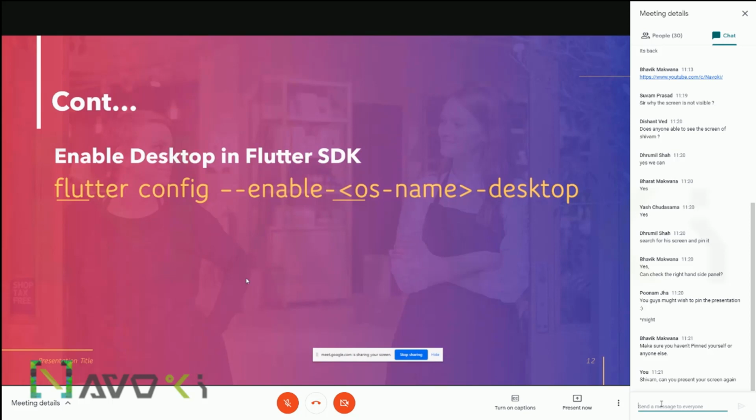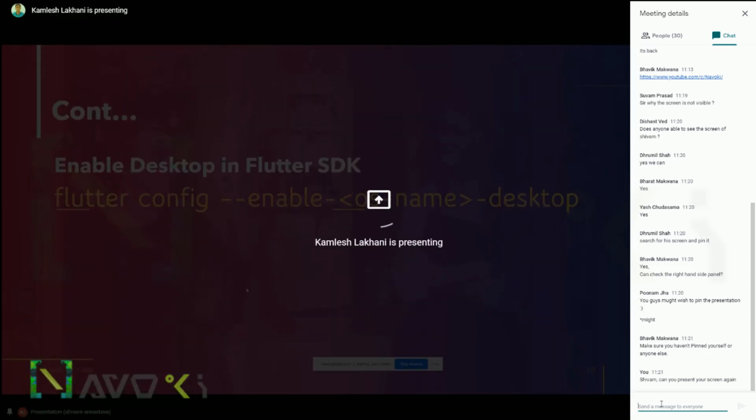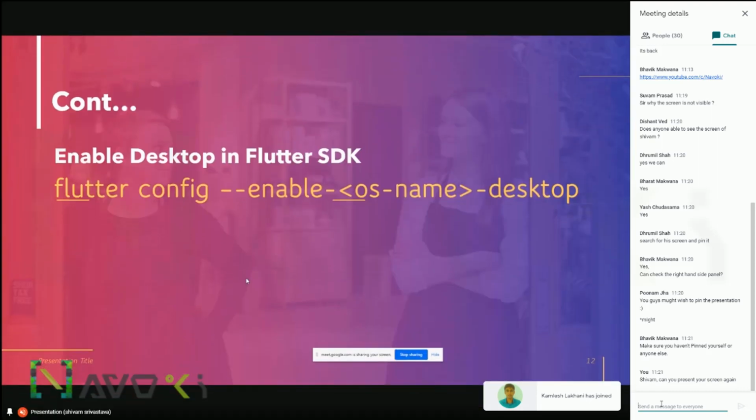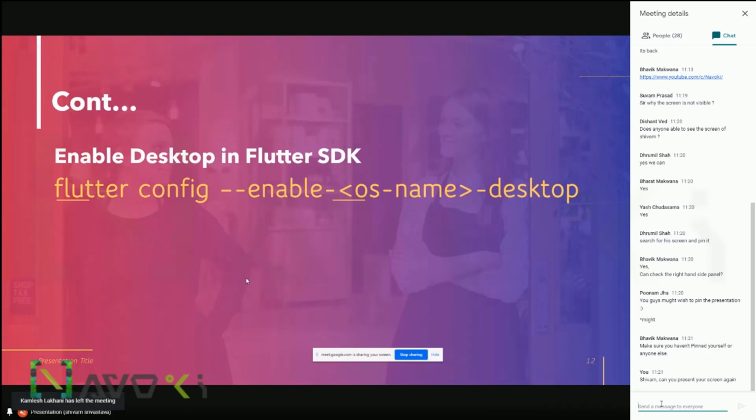So overall, the configuration for desktop is also the same. For the web, it was simply web. For the desktop, we need to run flutter config, enable your OS name, that is Windows, Mac OS or Linux, -desktop. This will enable the settings in your Flutter SDK.